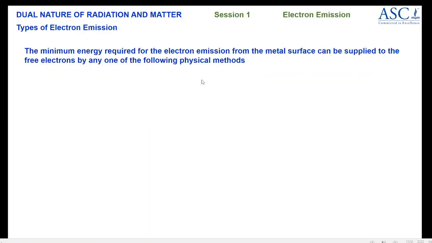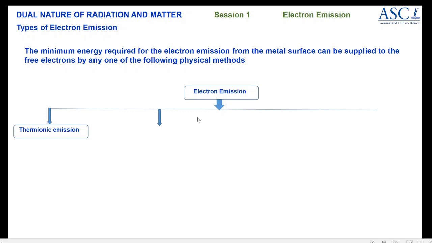Now once you know about electron emission, there are different types of electron emission, and if the electrons have to be emitted from the surface, you can emit the electrons by different methods. The energy can be supplied to the metal surface in different ways. Now let us see the different types of electron emission.